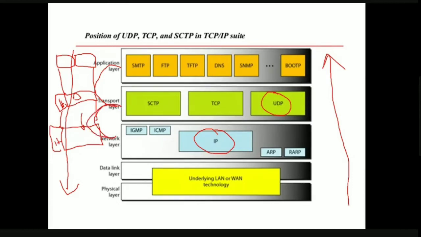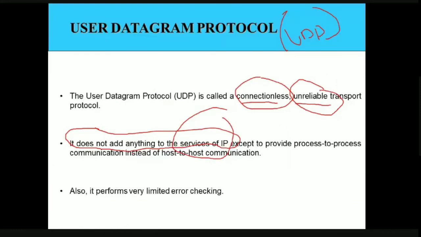Now the network layer header, that is, the IP header, will be added here. But even though you are using the UDP protocol, it will not add any kind of reliability to the packet which you are sending. That is what is being said here: UDP will not add anything to the services of IP. But what does it do? Except that it provides process to process communication.